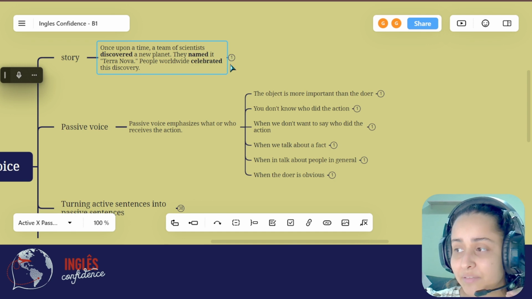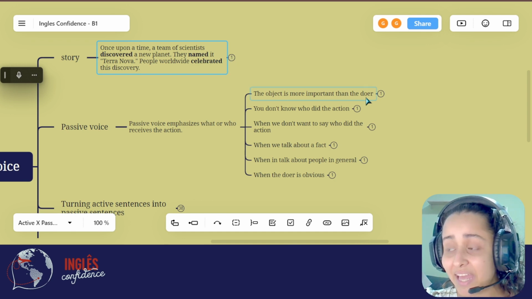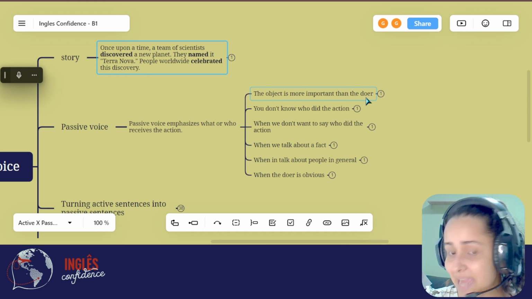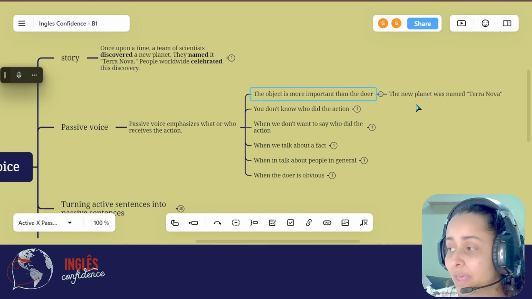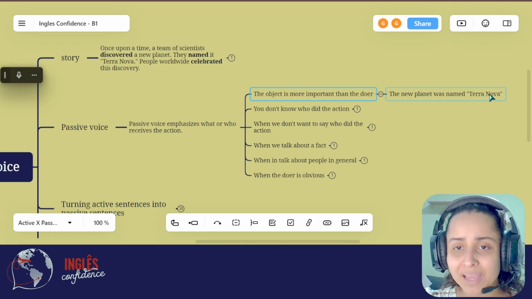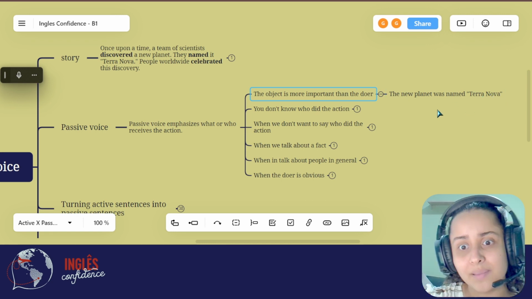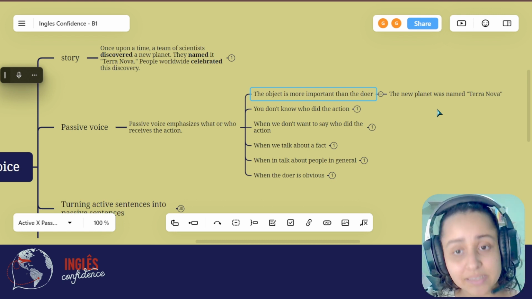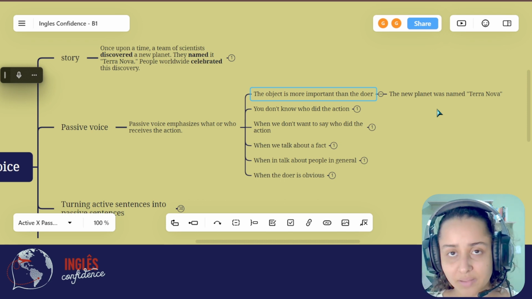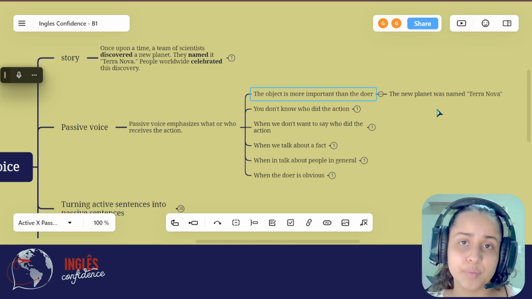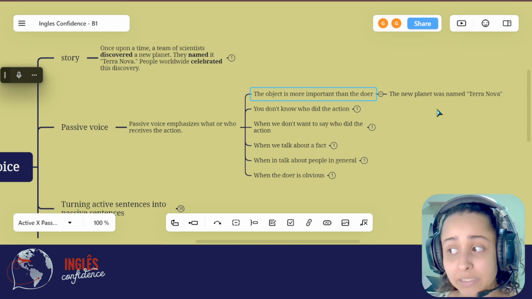We can use the passive voice when the object is more important than the person that did the action. For example, the new planet was named Terra Nova. It doesn't matter who named the planet. The important thing here is that the planet was named Terra Nova. That's the focus, not the person that named the planet.